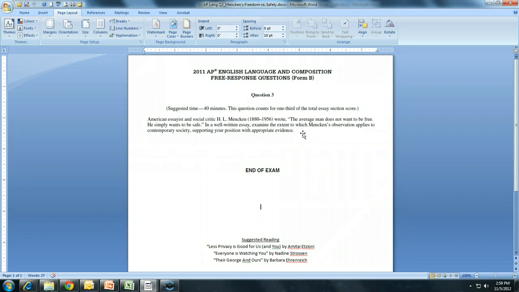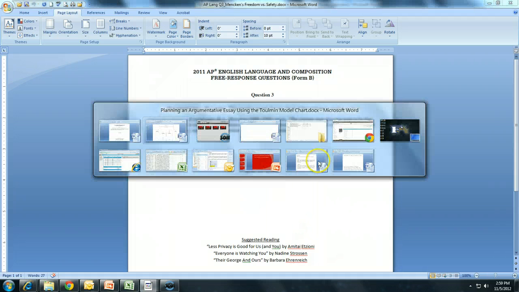So I think I, like a lot of you, but not all of you, am going to defend with some qualification this quote: the average man does prefer to be safe rather than free. So here is my very simple thesis statement.